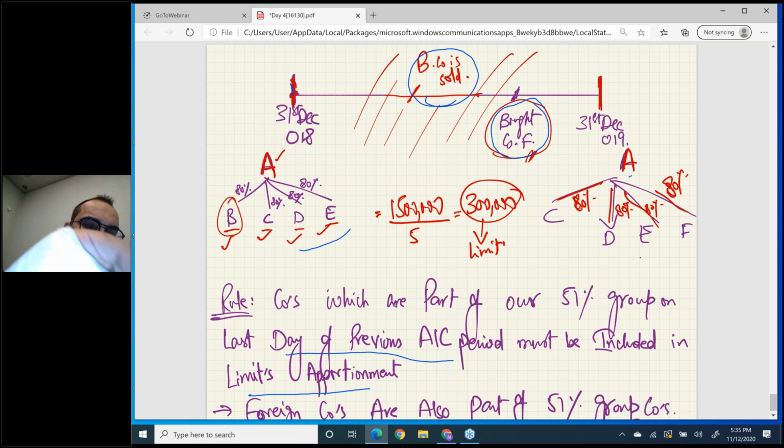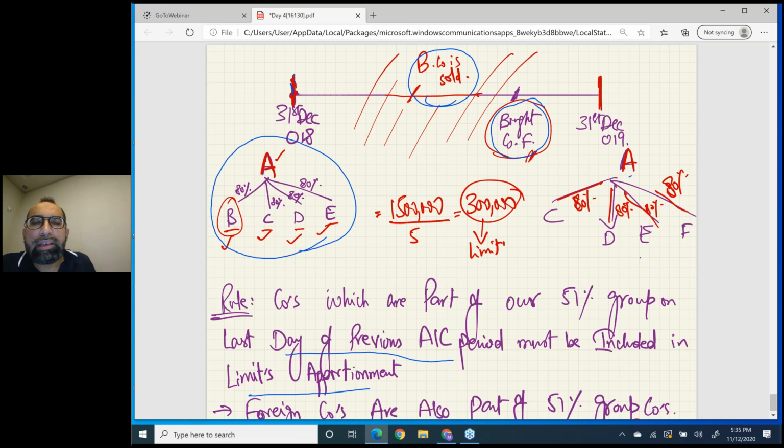That means A, B, C, D, E will all be included. So company F we don't need to include for limit apportionment. And one thing more, for limit apportionment, holding must be greater than 50%.